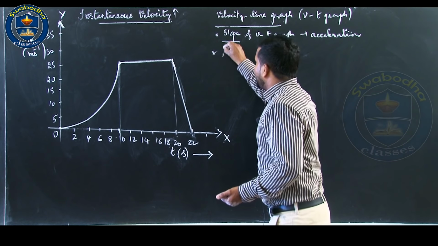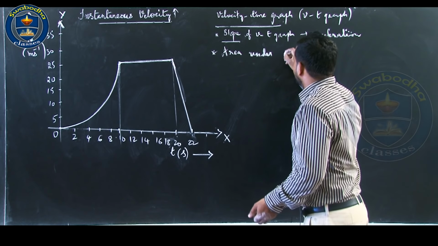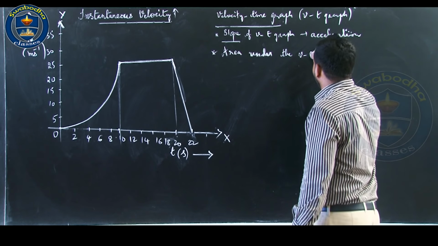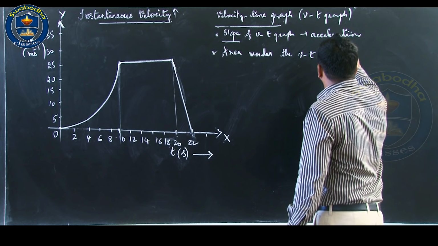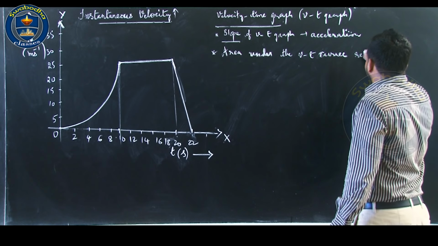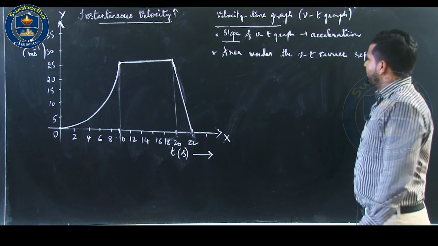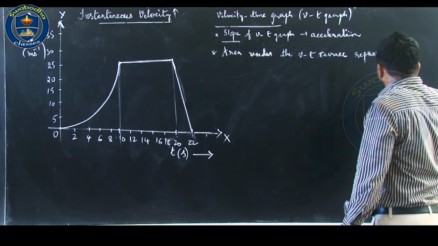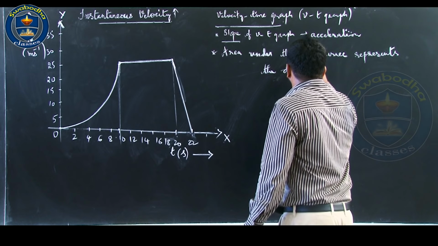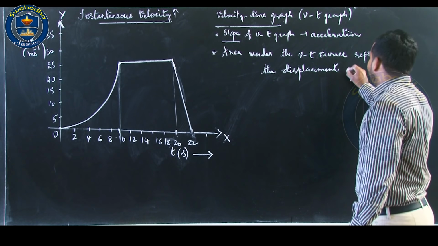Second one: area under the velocity time curve, VT graph or VT curve, for any body which is in motion, represents the displacement over that interval.